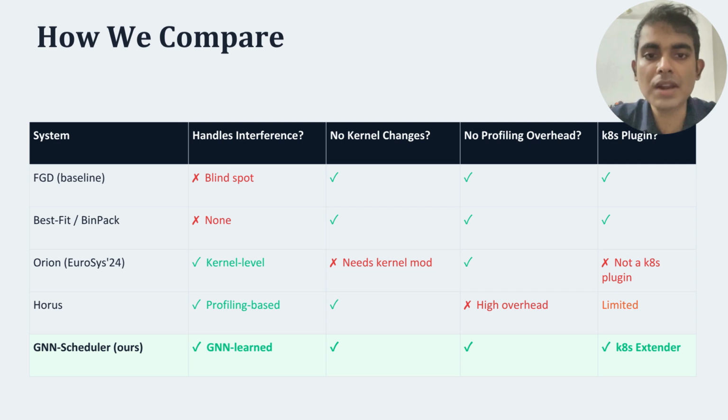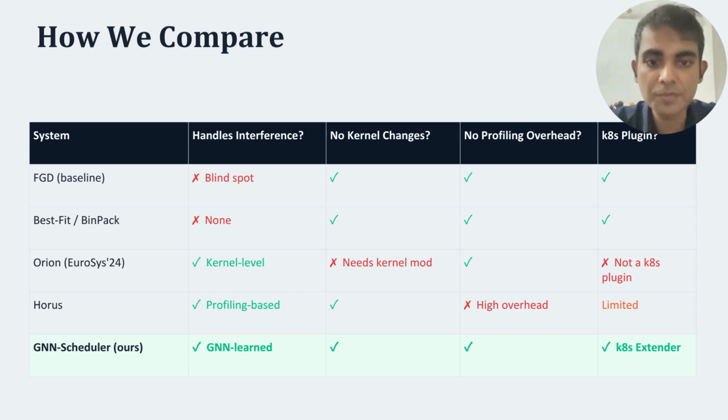Now here we compare our scheduler with existing approaches. Traditional schedulers such as FGD and BestFit optimize resource allocation but cannot model interference between jobs. Research systems such as Orion and Horus can detect interference, but they require kernel modifications and runtime profiling, making deployment much more complex.